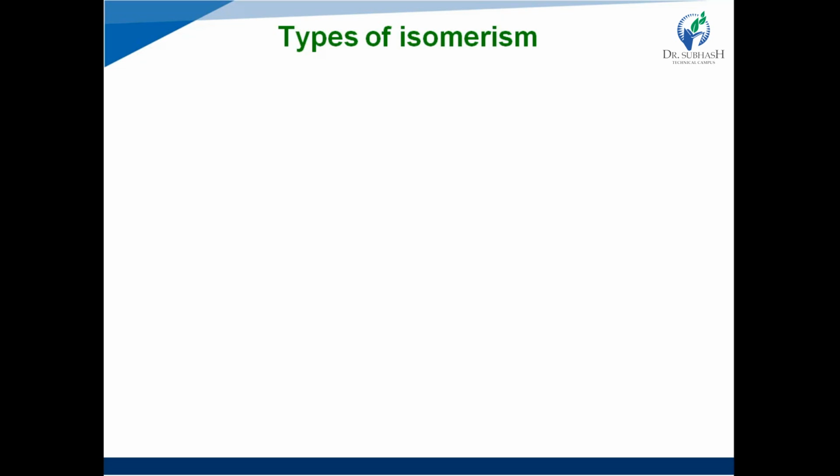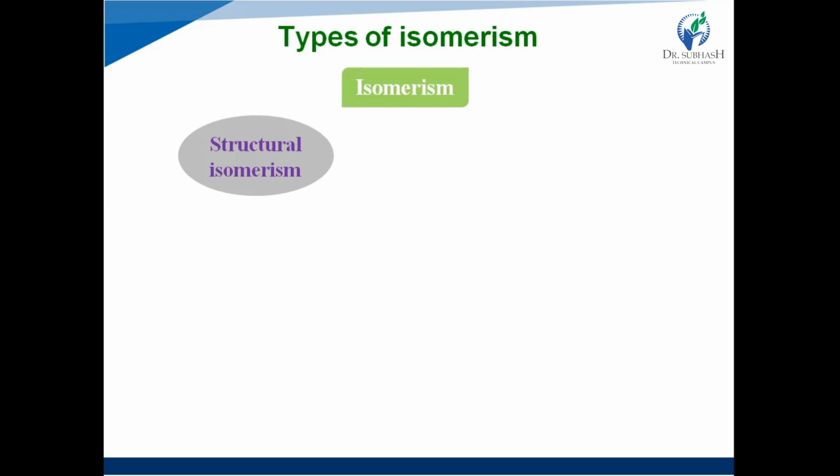Next, types of isomerism. There are mainly two types of isomerism. One is structural isomerism and the second one is stereoisomerism. Our topic of interest is stereoisomerism, but let's look at some overview of structural isomerism. Structural isomerism is also known as constitutional isomerism. They are the isomers which differ in the way the atoms are connected to each other.